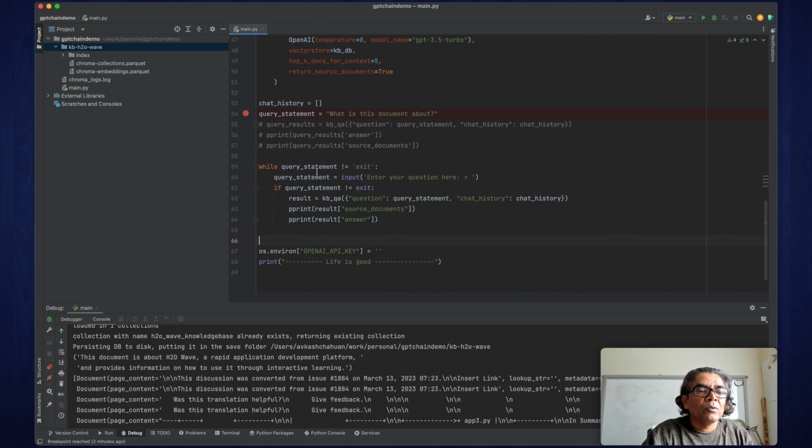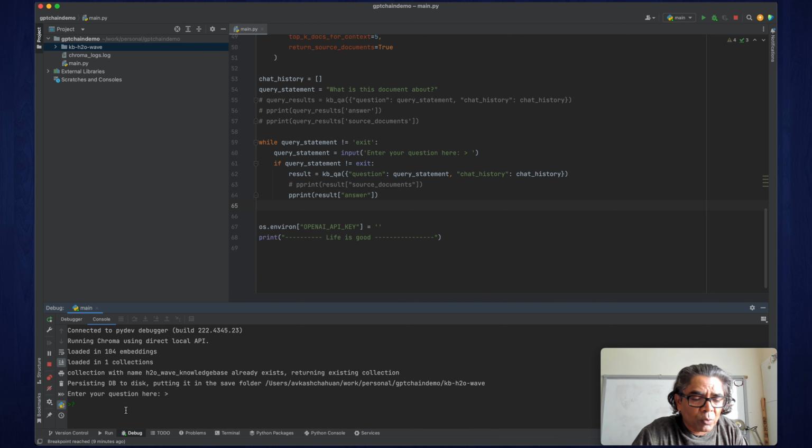There you go. So we check for the query statement. If it is not exit, people can enter a new question, and then we process it. You can formulate it better, but this is something I quickly put together, and then everything goes well. We can keep asking questions, and once everything is good, we can exit. So this will be the end of the demo, but let me run this code very quickly.